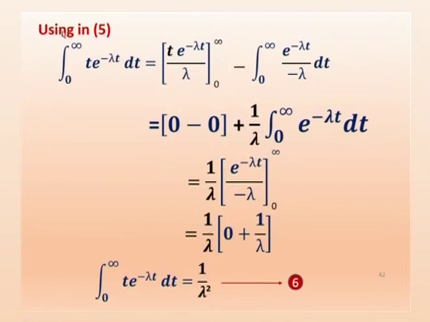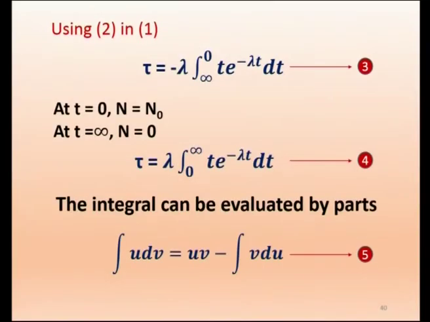Using 5, integral 0 to infinity t e power minus lambda t dt is equal to, we are just substituting, you just follow that, u dv equal to uv minus integral v du.